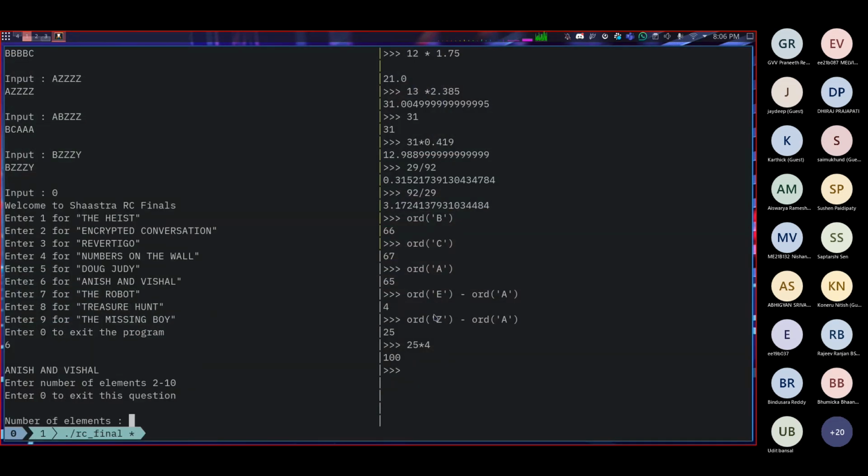Right. I'll also again give hints for this question. I won't completely explain the question because you'll probably figure it out yourself, right? And if you haven't felt by now, I definitely think you would have felt by now how tedious and boring this is, right? This is not at all interesting, but this is the intended solution according to the Shastra coordinators. I asked them, according to them, this is the way we are supposed to solve challenges.